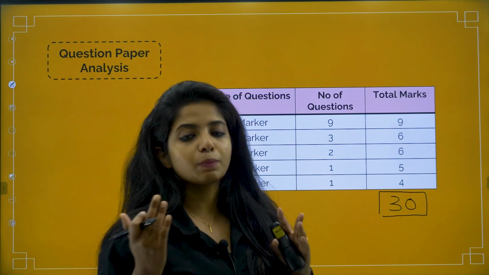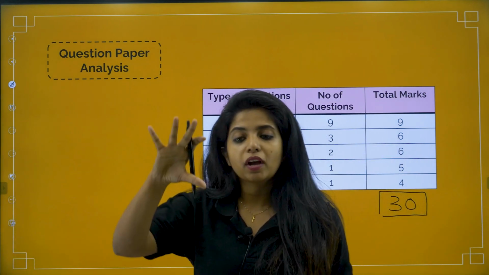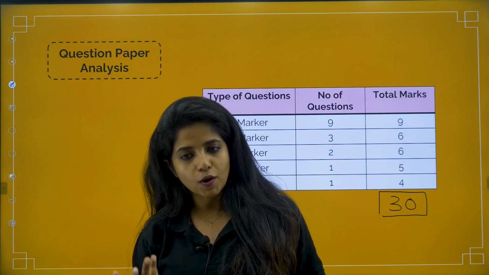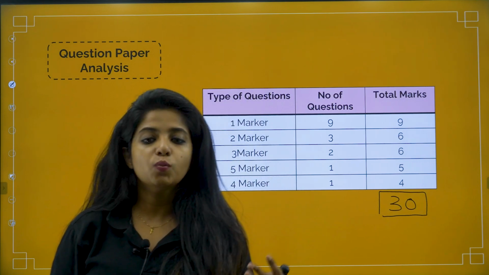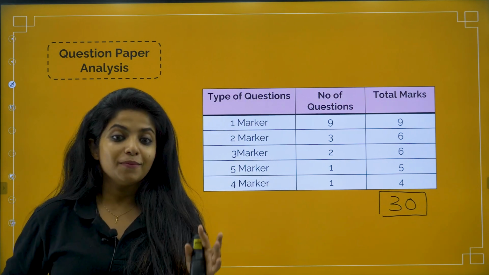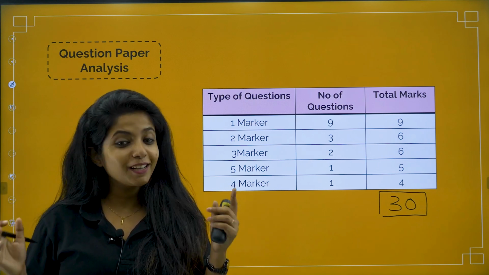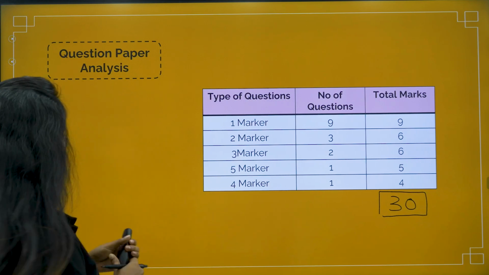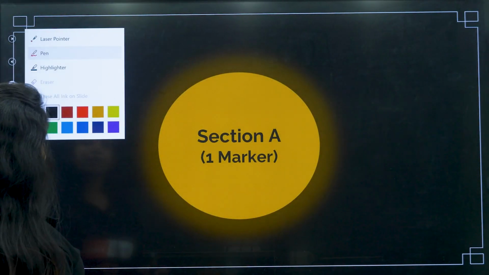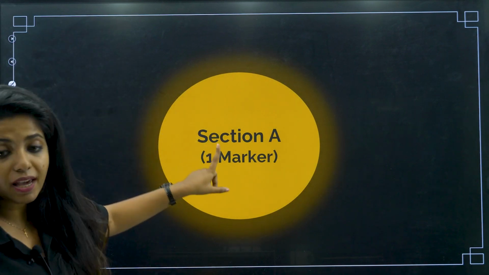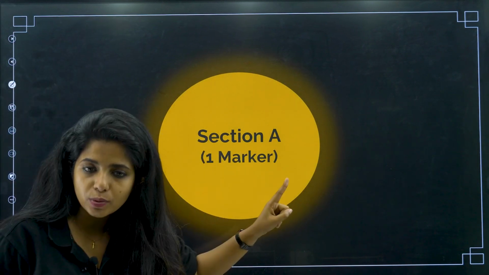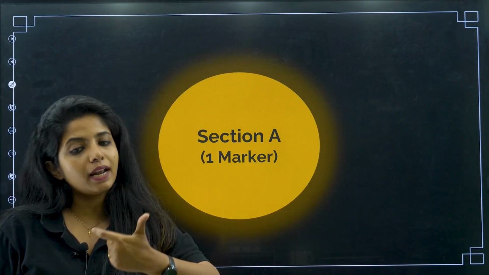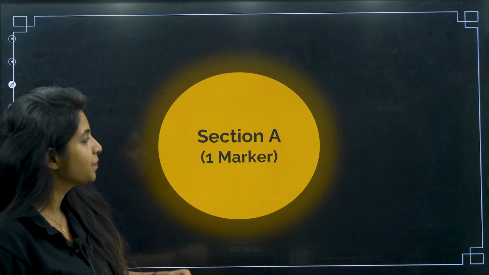Why is it so? Because biology has 1 extra chapter. Biology has 5 chapters. The other subjects do not have that, which is why it probably has more weightage. So, you have to be sure that you are understanding biology really well. Okay, now without delaying it any further, let's start solving. This is section A, my dear children, the first section which carries 1 marker questions. It can have both MCQ as well as assertion and reason questions.